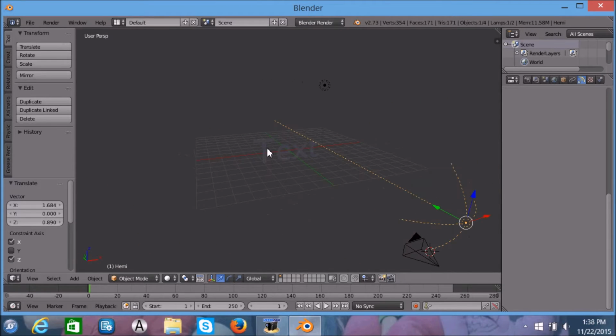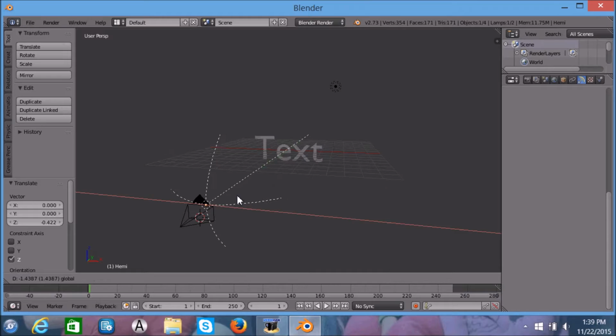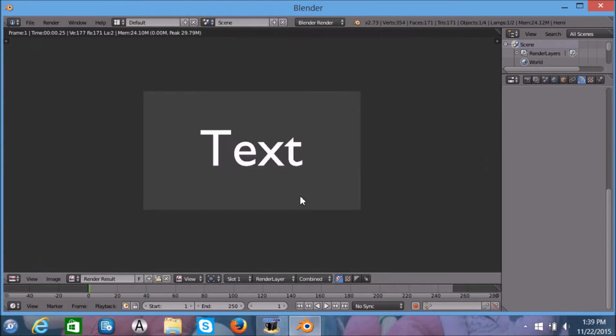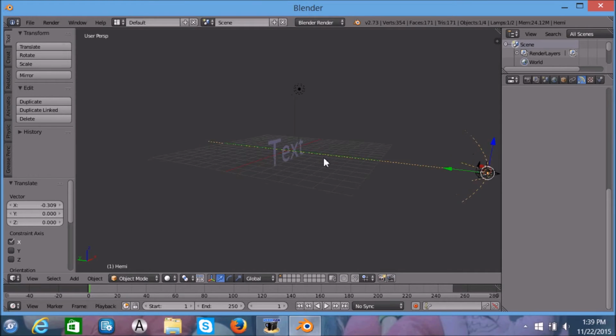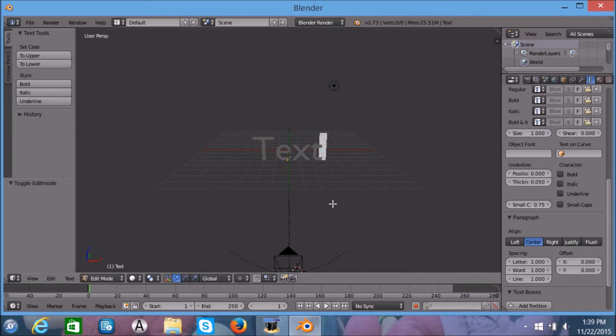Alright. Make sure that the Hemi is pointing towards the text. Since it is in the middle of the camera, I'm just going to take the Hemi and put it behind the camera. And we have this. You can edit your text by pressing Tab. I'm just going to replace it with name.